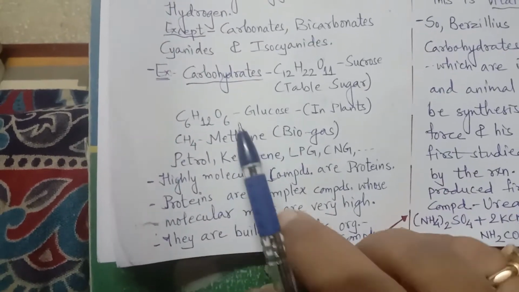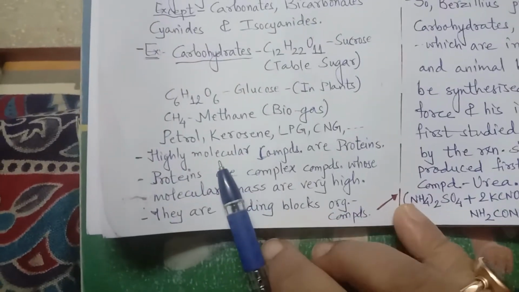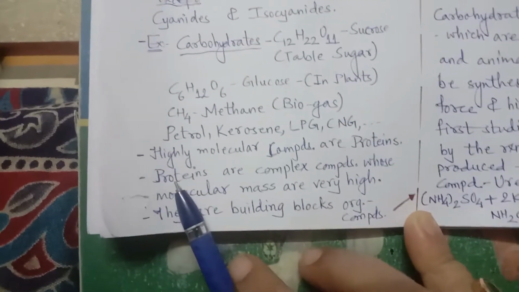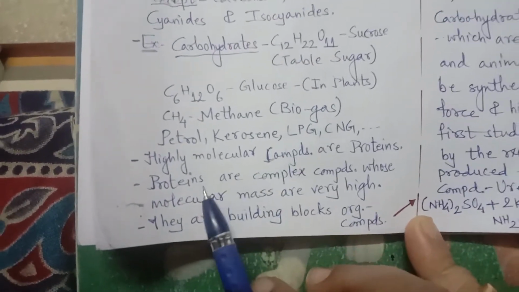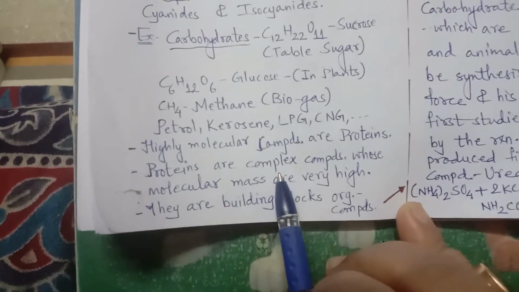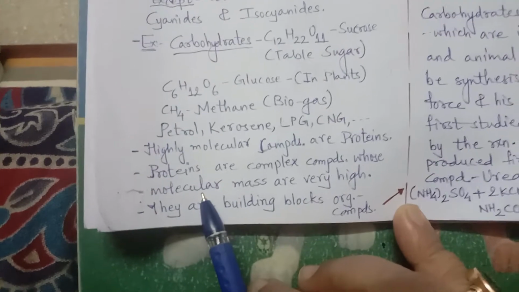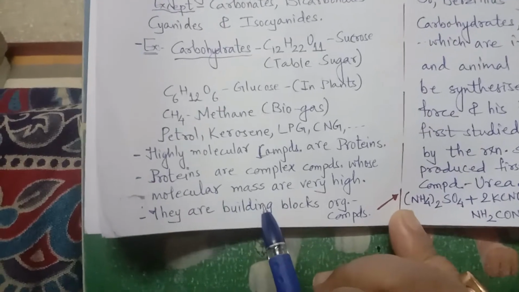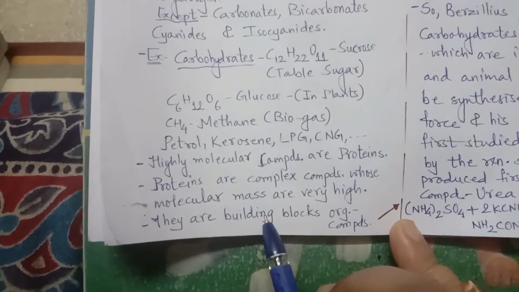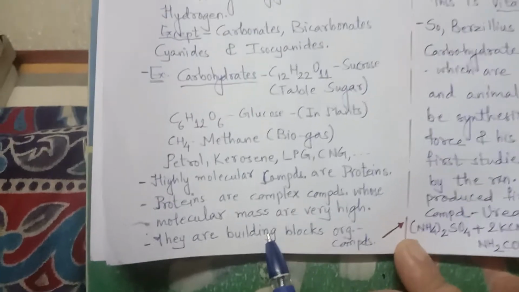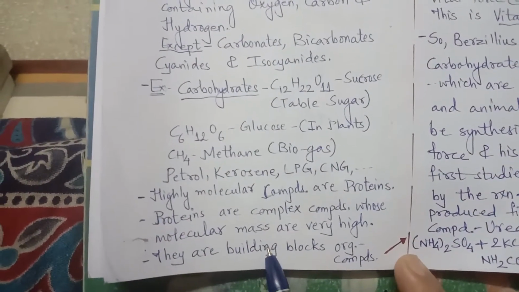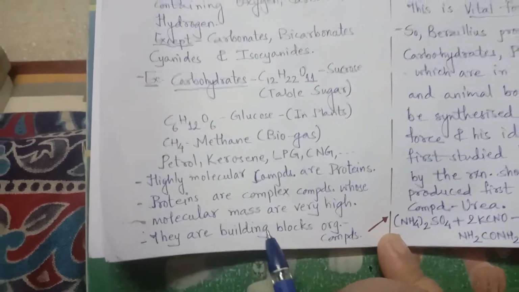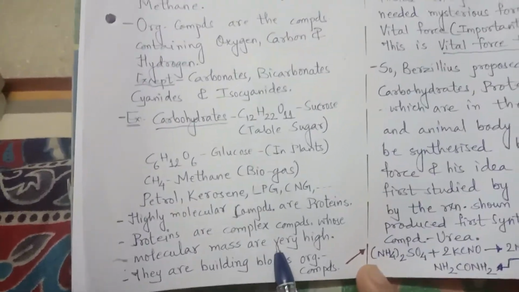Not only carbohydrates, but proteins are also organic compounds, and they are highly molecular compounds. Proteins are also considered complex compounds because they are highly molecular and their molecular mass is very high. They are also considered building block organic compounds. You know that in your earlier classes you have learned proteins are useful in building our body. They are useful in the growth of our body, and so they are termed building block organic compounds, right?